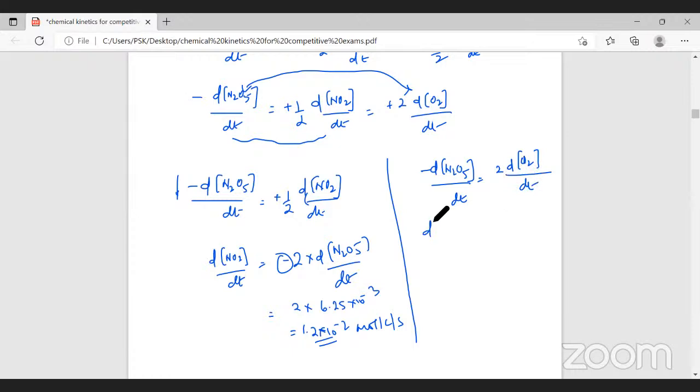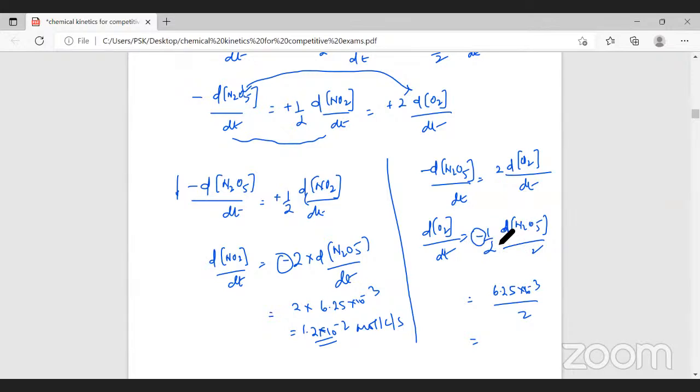So the change in concentration of oxygen with respect to time will be minus 1 by 2 into change in concentration of N2O5 divided by time. Should I consider this minus sign or not? NO2 is a product. Therefore, this minus sign will be ignored.